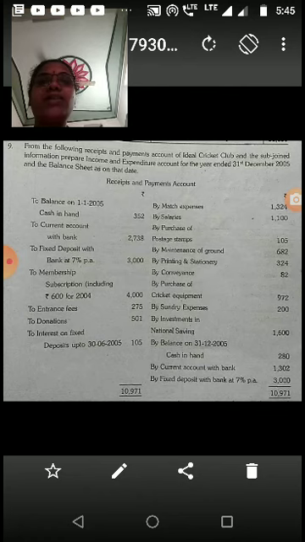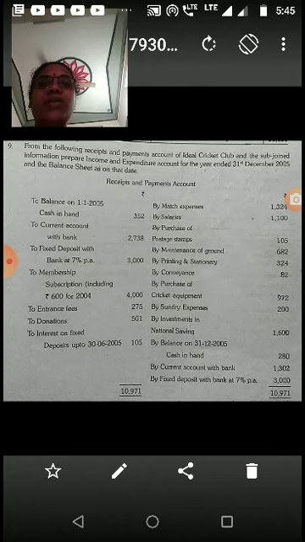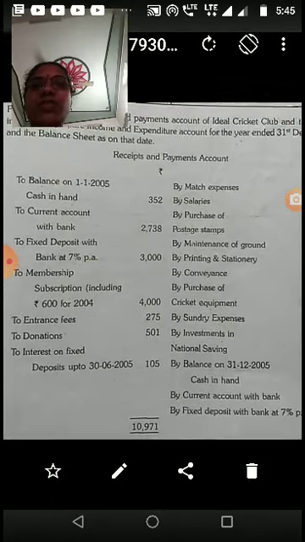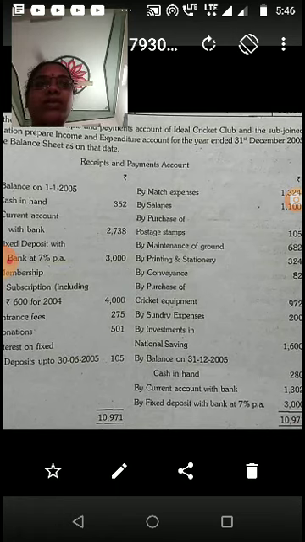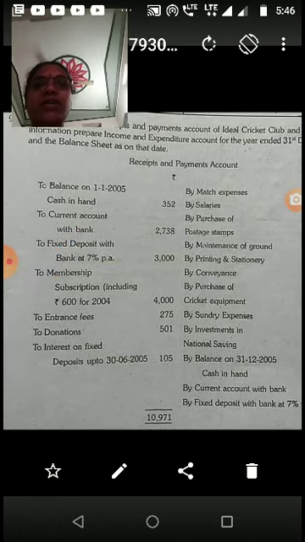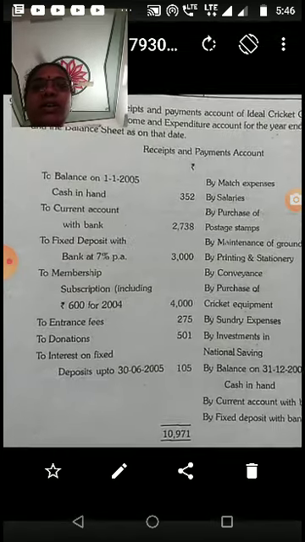Now, let us discuss the accounts of non-profit organizations. Today I am going to solve one problem. From the following receipts and payments account of Ideal Cricket Club and the subjoined information, prepare the income and expenditure account for the year ended 31st December 2005 and the balance sheet as on that date.